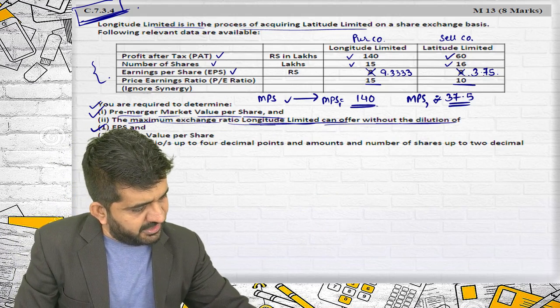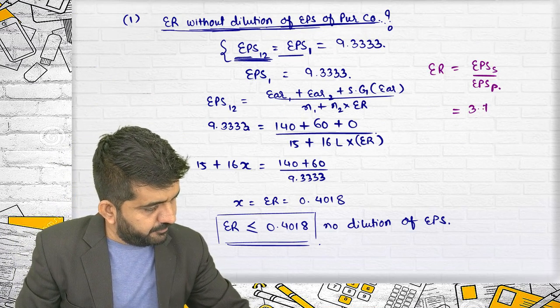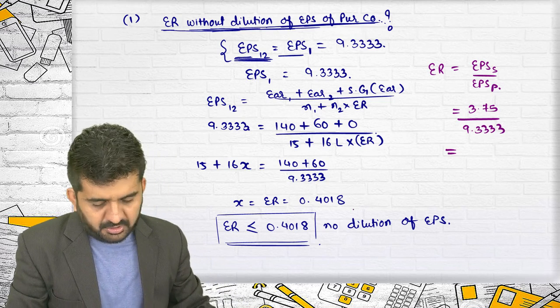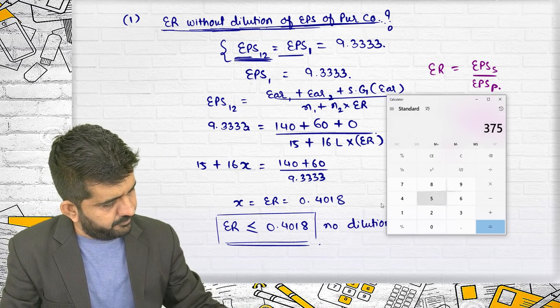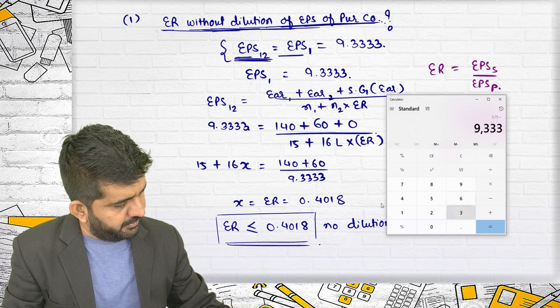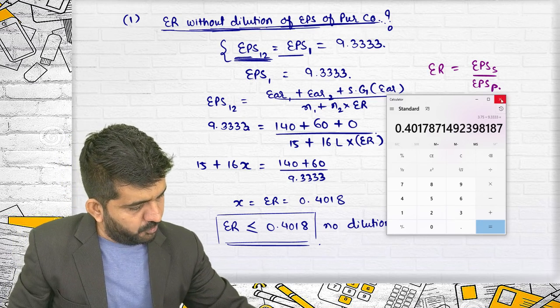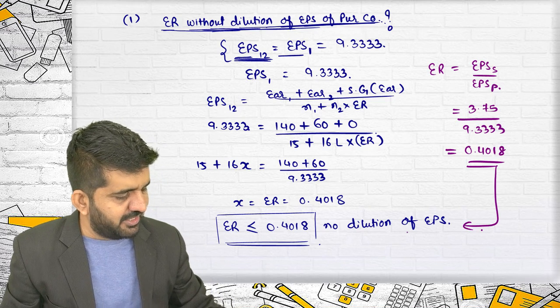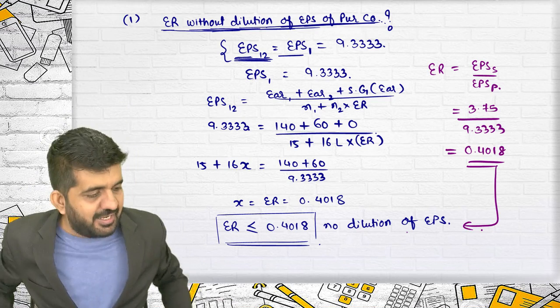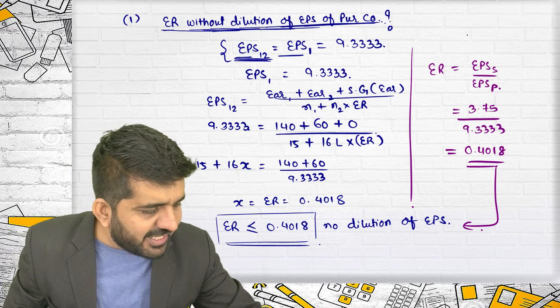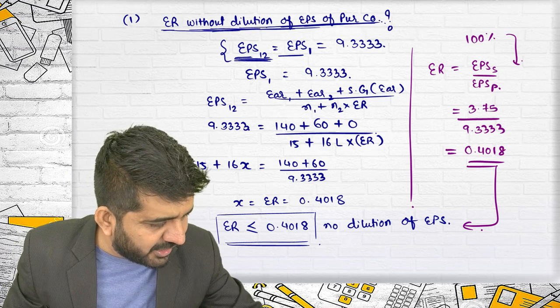What is EPS of the selling company? It is 3.75. What is EPS of the purchasing company? 9.3333. 3.75 divided by 9.3333 is 0.4017. Is the answer the same? The answer is yes. Sir, had we done this question by this method, would we get marks? Of course, yes. You will get 100% of marks if you follow this.